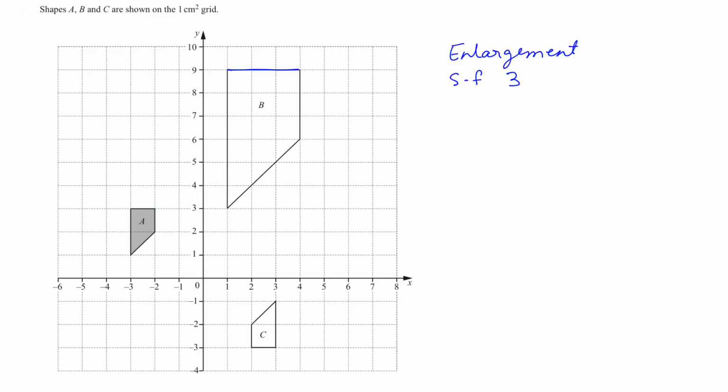And then you need to find the center of enlargement. To find the center of enlargement, join 2 points together and see where they meet. So I will join this point with this point here, and I'm going to choose this point. So we join the 2 vertices of the triangle and they meet at negative 5, 0. So our center is negative 5, 0.